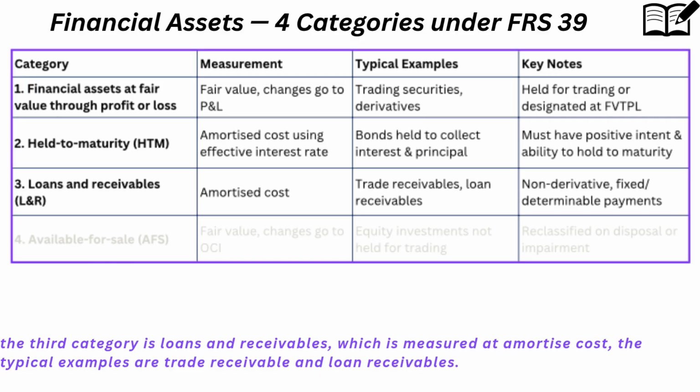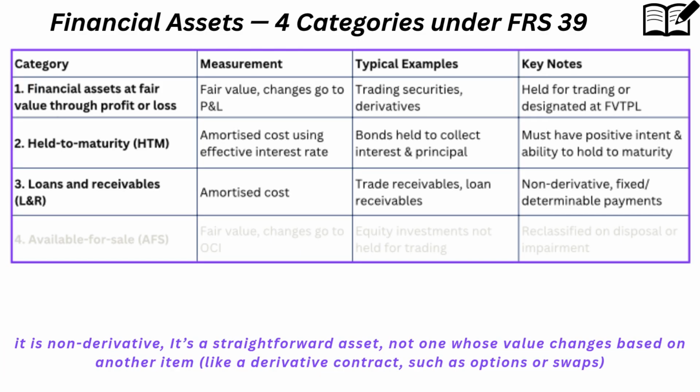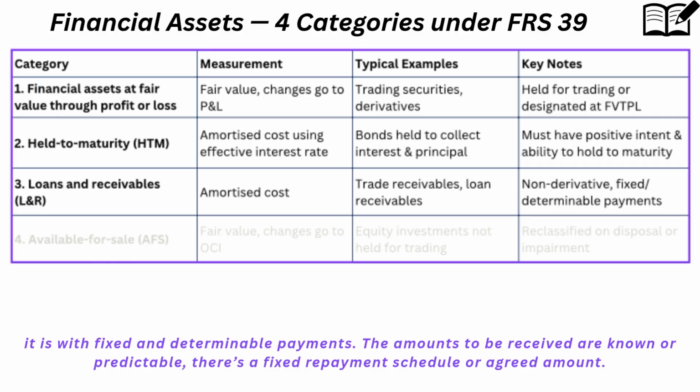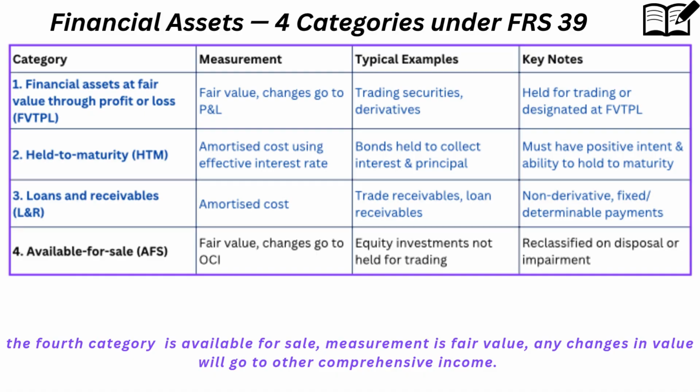The third category is loans and receivables, which is measured at amortized cost. The typical examples are trade receivables and loan receivables. It is non-derivative, a straightforward asset, not one whose value changes based on another item, like a derivative contract such as options or swaps. It is with fixed and determinable payments. The amounts to be received are known or predictable, with a fixed repayment schedule or agreed amount.